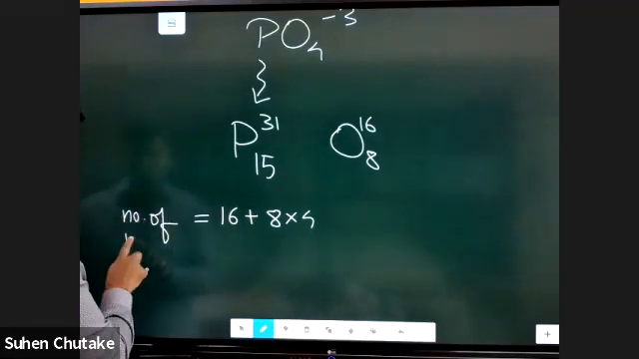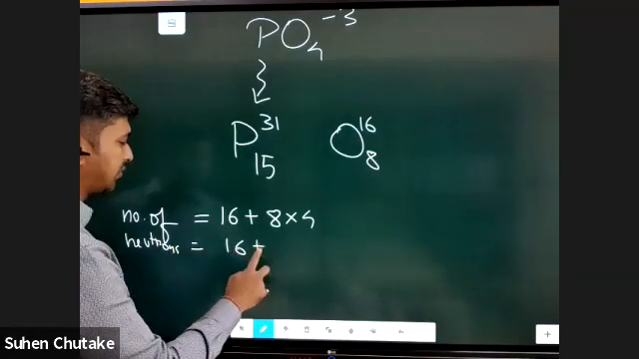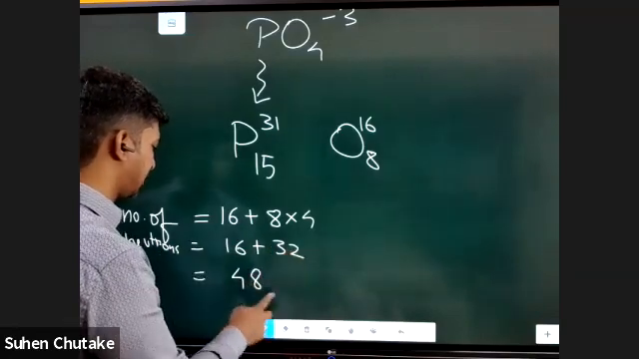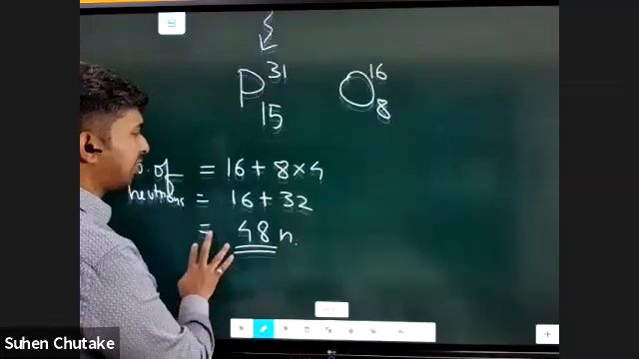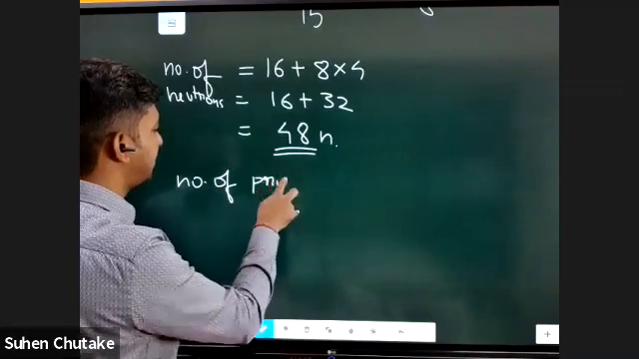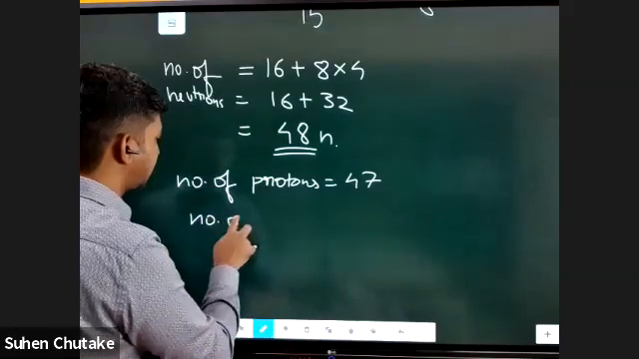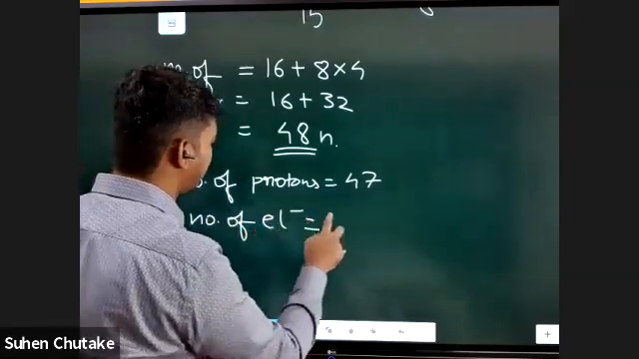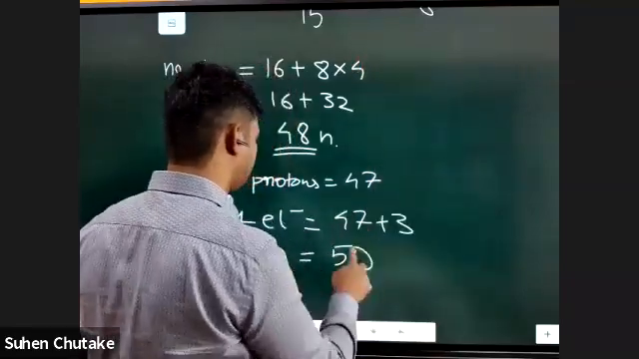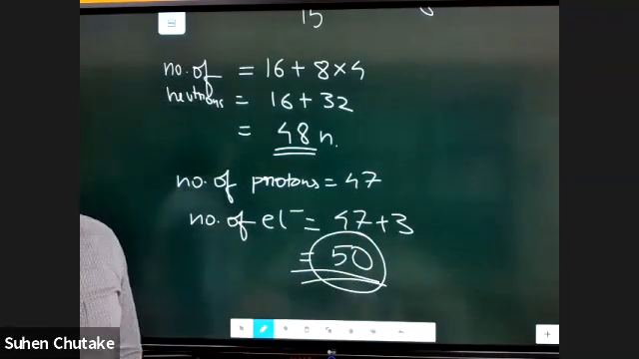So I don't have to release any video because everybody has gone wrong. You will be getting 16 plus 8 fours are 32. So 16 plus 32 is 48 neutrons. You were telling me 47 neutrons. That's why you've gone wrong. Number of neutrons is 48. Number of protons will be 47 definitely, and number of electrons will be 47 plus 3, because it has gained 3 electrons. It is having a charge of -3, and hence the number of electrons will be 50. Getting it?